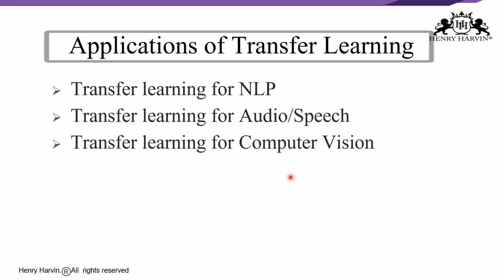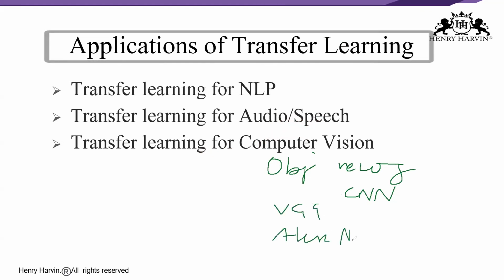The next one is computer vision. Here deep learning has been quite successfully utilized for computer vision tasks like object recognition using CNN architectures. There are a lot of findings using models like VGG, AlexNet and the Inception model, which are trained on large datasets.